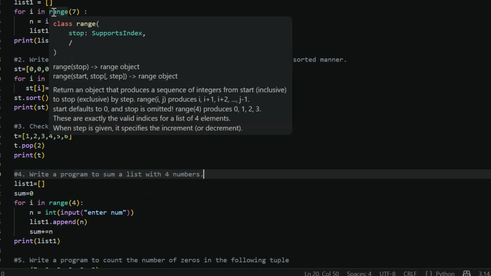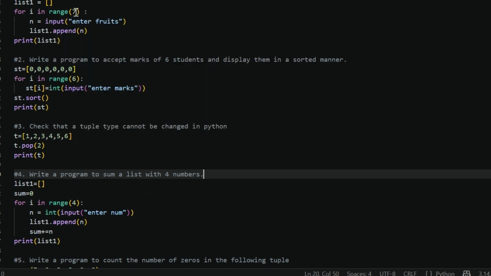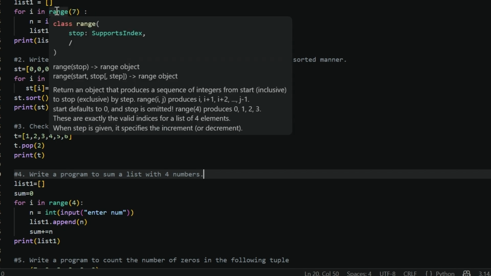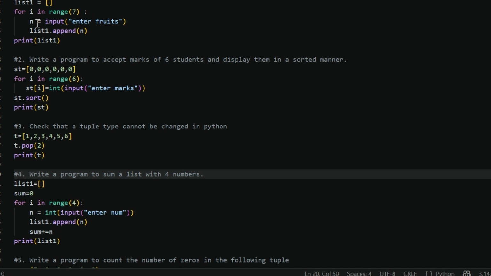Range says how many times we have to repeat. For i in range, this is the syntax you can consider. Range is a function. Now I use a variable n, and I take input which is stored in n. Understood what I did?